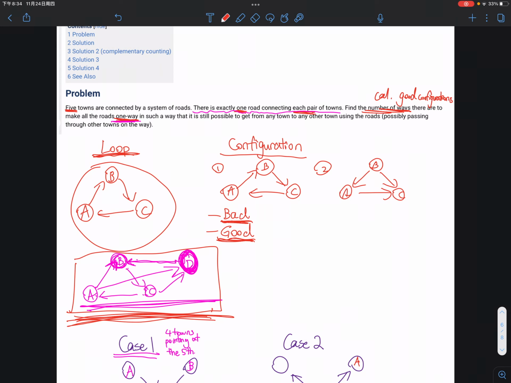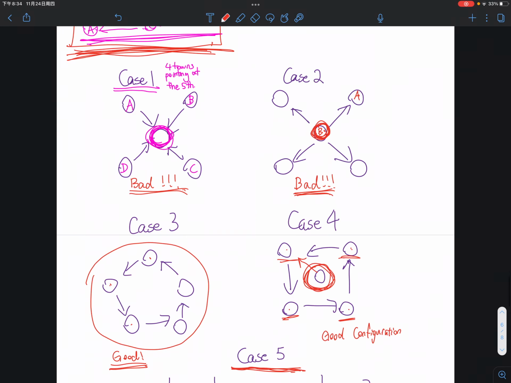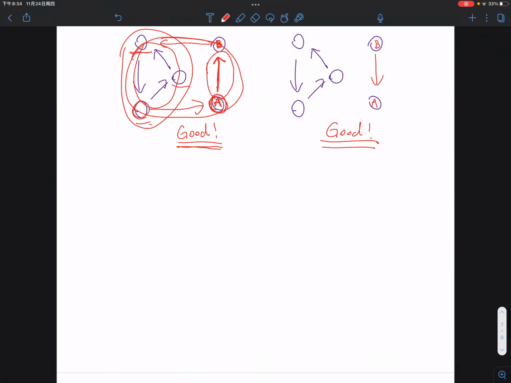What is one way to calculate the good configurations? Well, you probably might realize that if we count the total number of configurations, then this is equal to the number of good configurations plus the number of bad configurations, right?